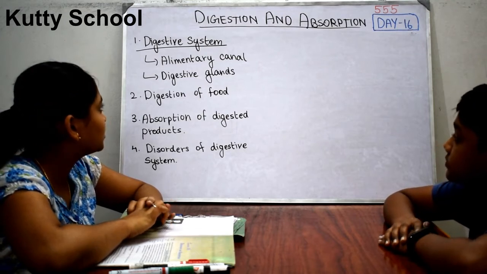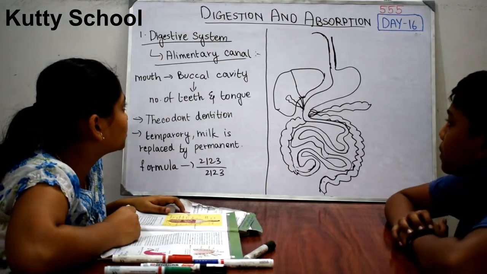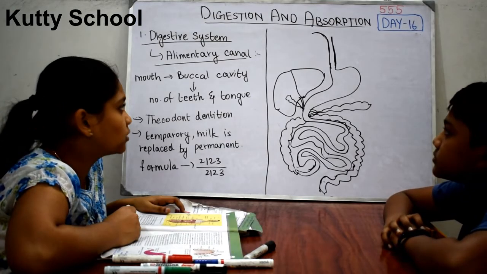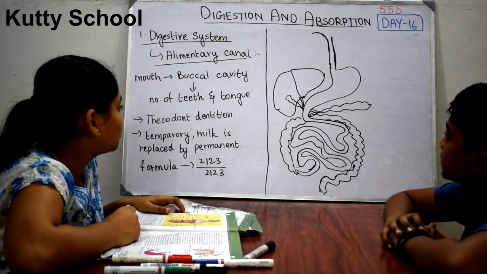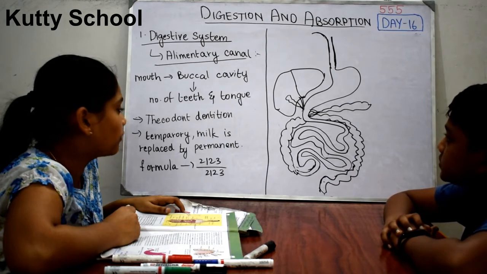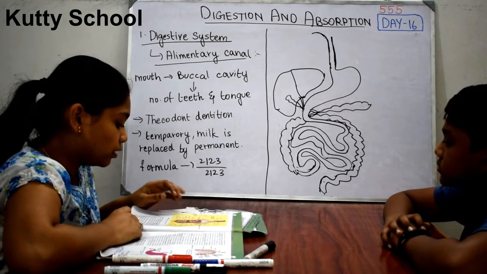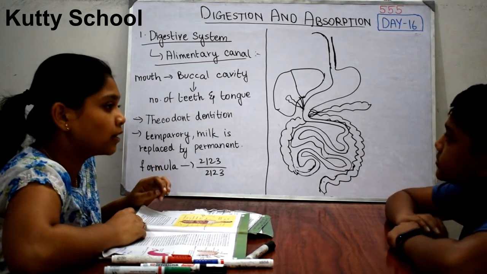We will be discussing the first topic, which is the digestive system. In that we are going to discuss the alimentary canal. The alimentary canal is how the food enters and how it reaches everything, as you can see. Here it starts with the mouth. When we eat the food it reaches the buccal cavity.